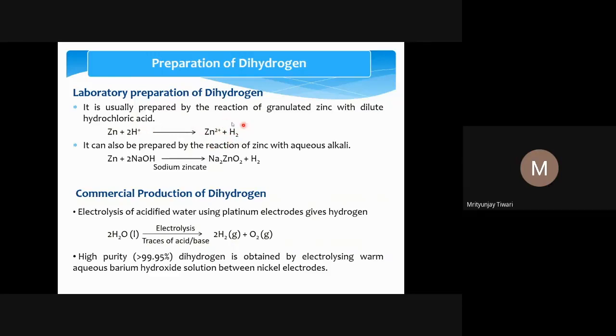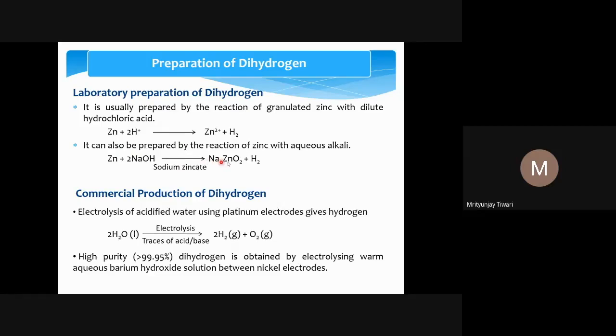This is the reaction that we have seen when we studied the types of redox reactions. One example is when zinc metal reacts with hydrochloric acid, hydrogen gas is produced, and the zinc metal gets oxidized to zinc 2+ ion.